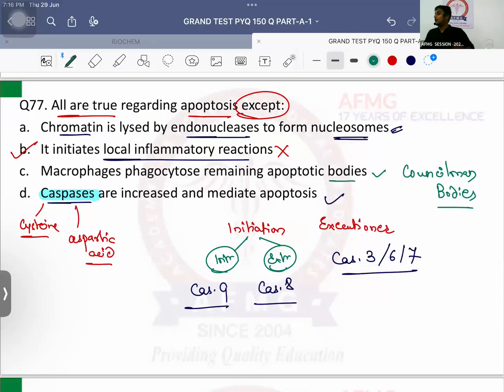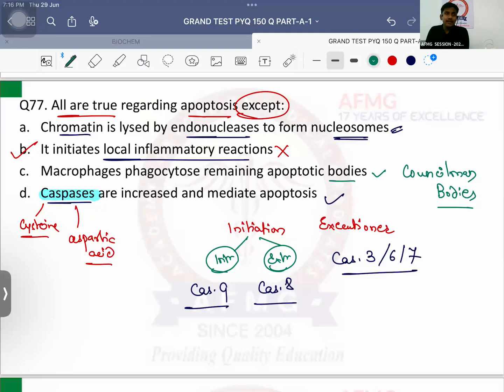Remember the caspases, those are important. What is the dye used for apoptosis? Previous year question. Very good. It is the annexin 5 dye. On electrophoresis, apoptosis shows which pattern? Step ladder pattern. And necrosis shows smearing pattern.